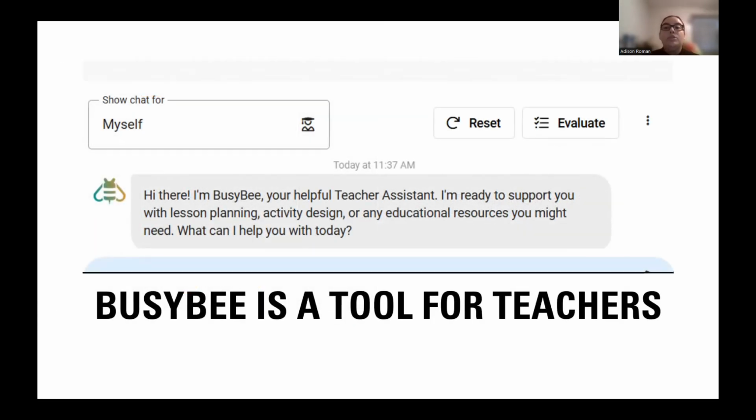BusyBee is available to support both students and teachers. Teachers will have access to a BusyBee teacher assistant. This custom chatbot is available to teachers 24/7 to help support their class in any way possible. Teachers can ask the chatbot to outline a lesson or review of a certain topic, generate practice questions or scenarios to use in assignments, or plan and easily generate groups for engaging and interactive activities. Your BusyBee teaching assistant can also be your personal translator tool.